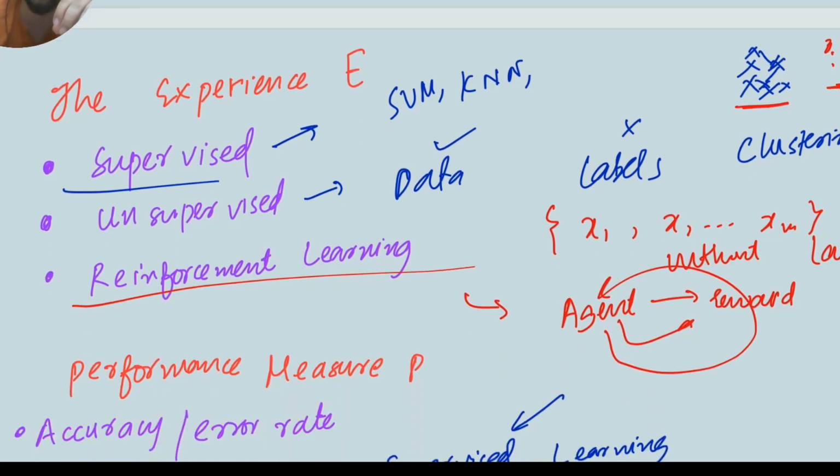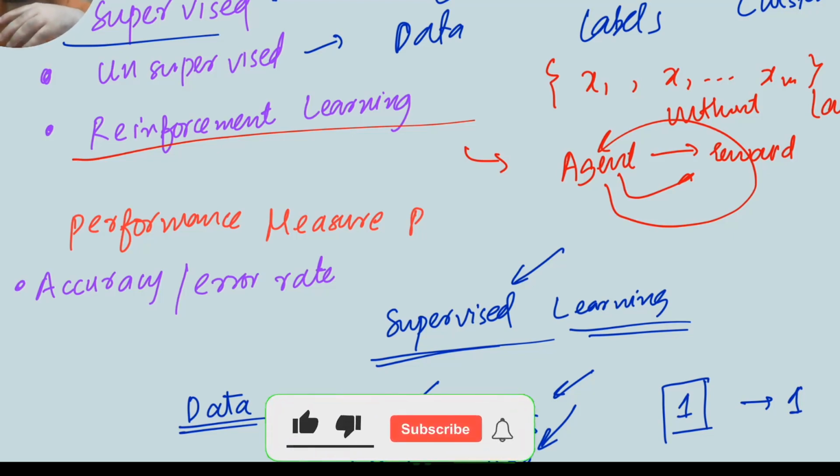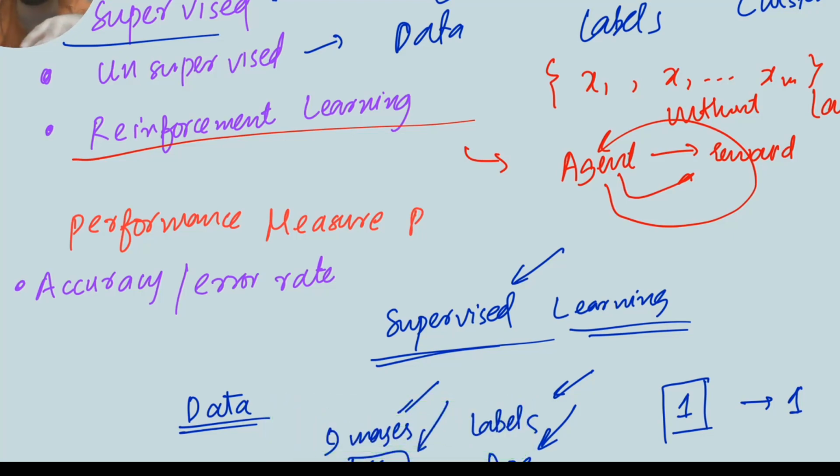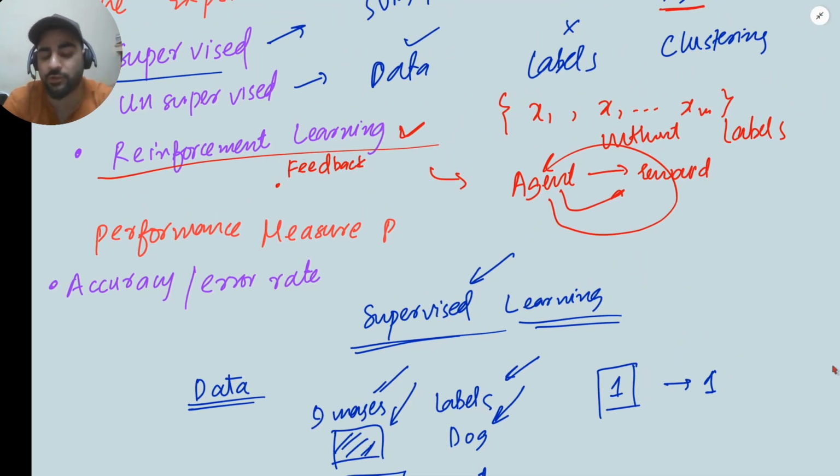I don't want to go into technical terms. There are things called exploitation and exploration. I just want you to learn that reinforcement learning means it is actually taking inputs from the previous outputs. Whatever happened, it takes as feedback. It's not that we just stop based on the data only. Here data is also there, but there are also functions. For example, by doing this thing, I got this much reward. Or by doing this thing, the reward was negative, so I should not make this move often. So feedback is there. And we have exploration of states and exploitation. This in itself is a huge field.